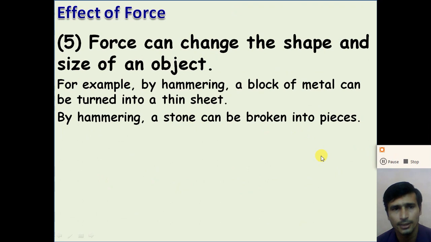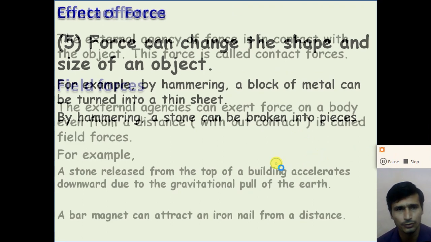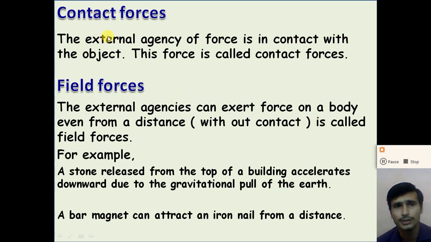So dear student, understand? Now in all the above examples, to exert the force on a body, we require contact between the bodies. So this type of force is known as the contact force, right? So the contact force is when the external agency of the force is in contact with the object, right? This force is called the contact force.